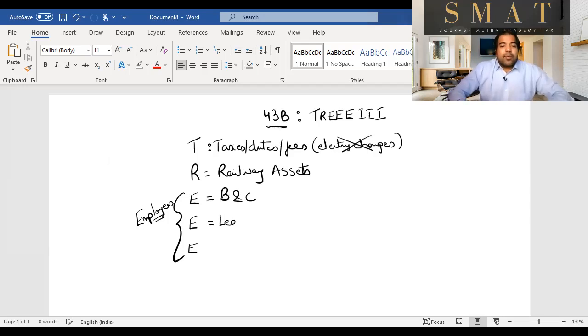Next, guys, you would have understood, leave salary or leave encashment. If an employee is always around and doesn't go on leaves, then the accumulated leaves you can pay them, but you'll get a deduction only on payment. And guys, next and the last one is your contribution. As an employer, you need to contribute to the PF, you need to contribute to the superannuation fund, you need to contribute to the gratuity fund, etc.